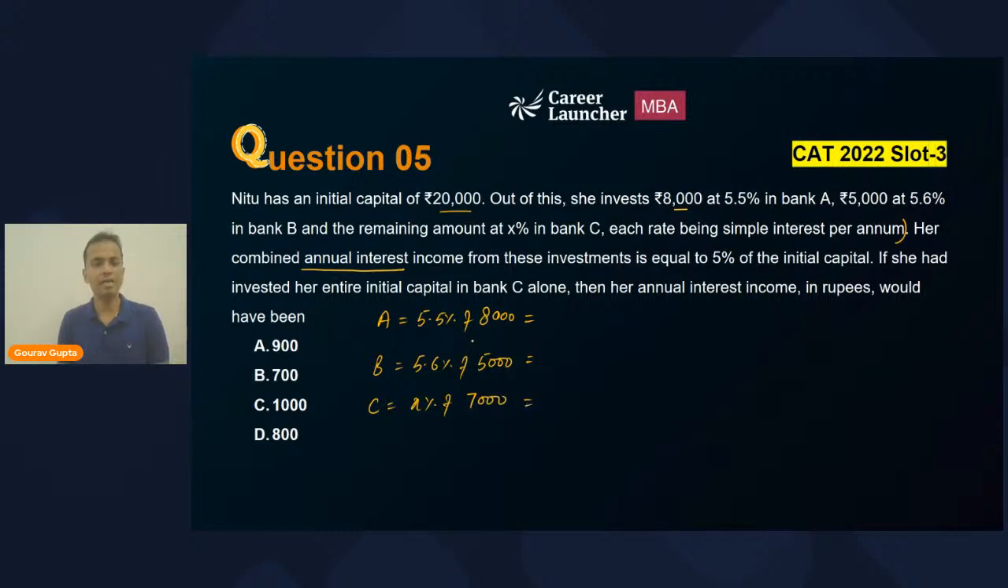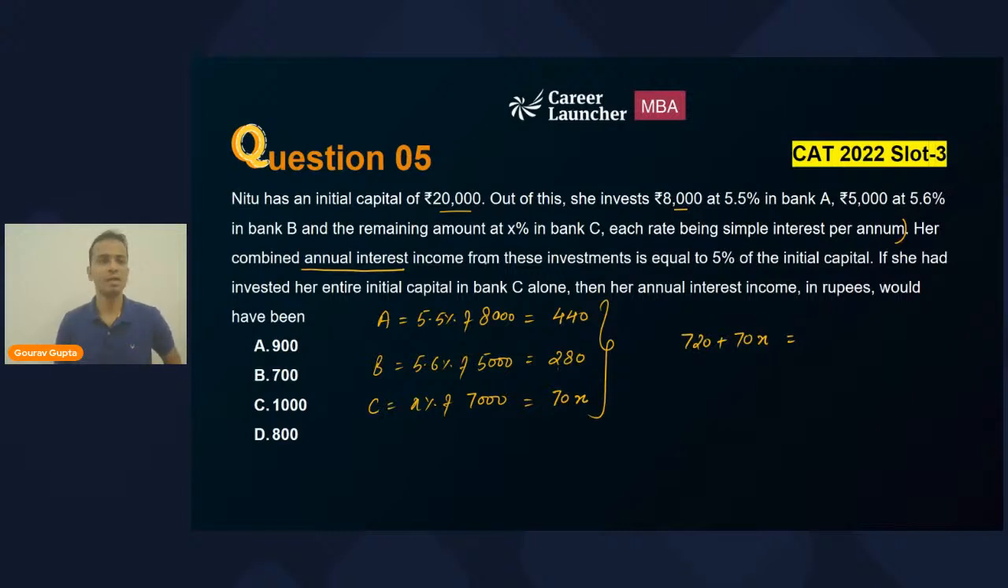So from bank A, the interest will be 5.5 percentage of 8,000. That will be 440 rupees. From bank B, 5.6 percentage of 5,000, it will be 280 rupees. And from C, X percentage of 7,000, it will be 70X. Okay. So the sum of these three, that is 720 plus 70X, is equal to something.